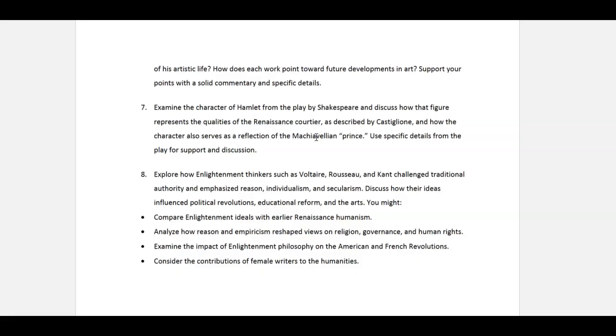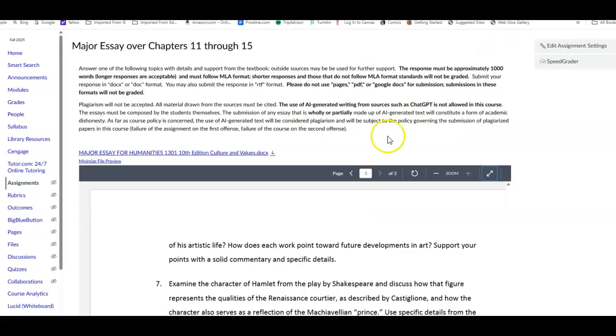Or you can go with the last one here if you want to, or again, you can bring in some of these together about female writers. In your textbook, Mary Wollstonecraft is prominently discussed. So you can look at that one if you wish, because there are some really important female writers during this era. They mention some in France, the ones who wrote during this era, and the importance they have, the salon, if you will, where the women were hosting the discussions that were held in those French salons. So again, these are your topics and the overviews of those, just so I can give you some background.